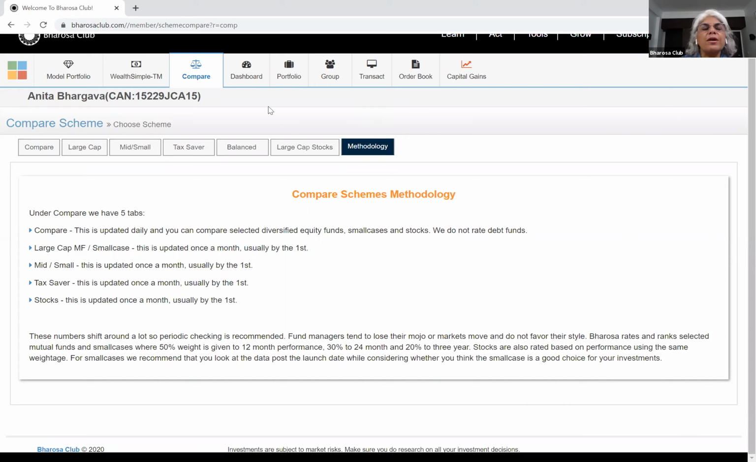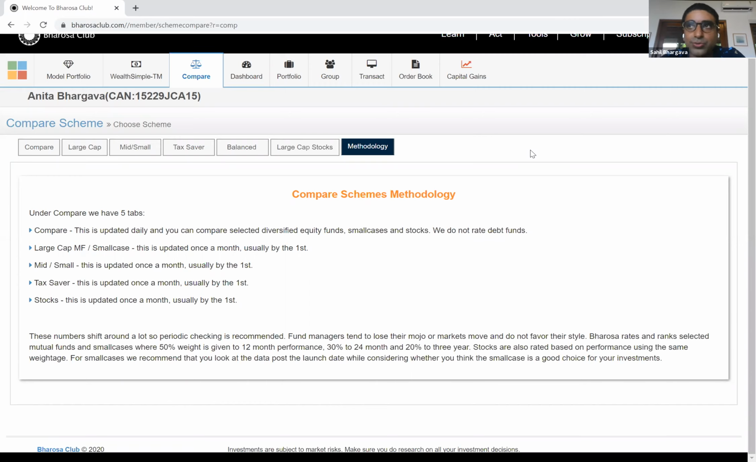Okay, so this pretty much covers compare schemes, and we do encourage people to come every once in a while, maybe after the 1st of every month, and just see what is happening with their investments. Has the rating fallen from 5 to 4? Should they be getting out, etc.? Once a month is adequate for this, but it's something that we do recommend that you do. So yeah, I think that's a great point.